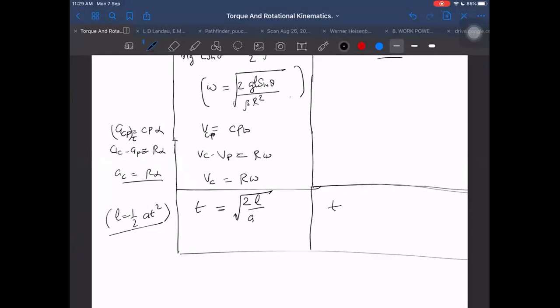So T is equal to this. L is equal to half A T square, and T is equal to root 2 L by A. Is it okay now? Right. This is for the first case. What about the second case? Second case also same formula for this, root 2 L by A.